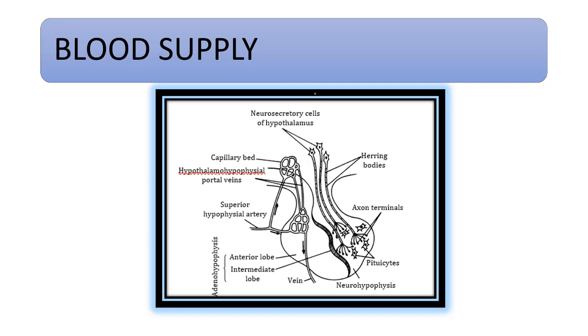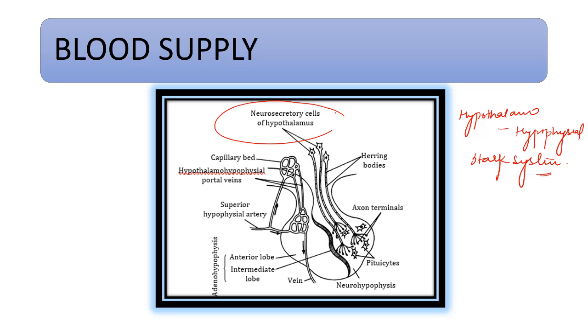This is the blood supply, which includes the hypothalamo-hypophyseal stalk system. These are the neurosecretory cells of the hypothalamus, Herring bodies, pituicytes, neurohypophysis, axonal terminals.